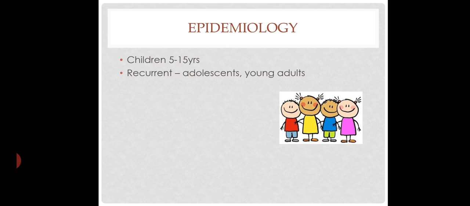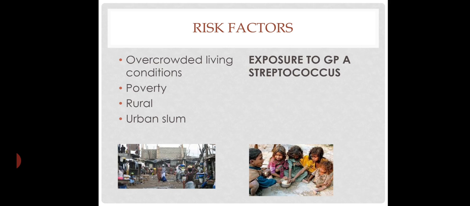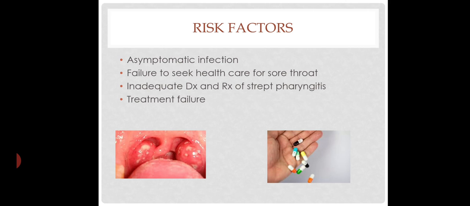Epidemiology: usually seen in children 5 to 15 years old, and recurrent rheumatic fever may be seen in adolescents and young adults. Risk factors for exposure to group A streptococcus: overcrowded living conditions, poverty, rural area, urban slum.